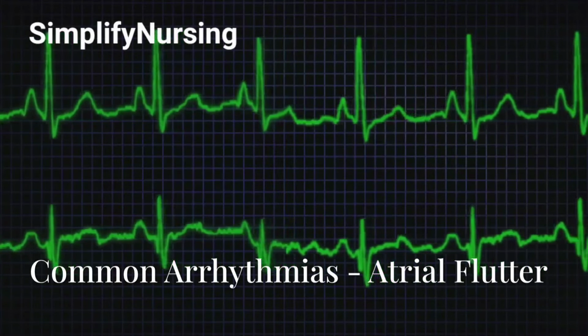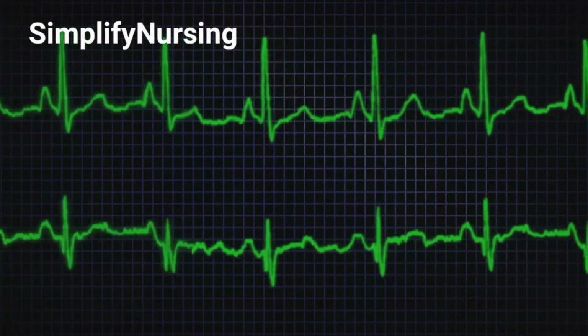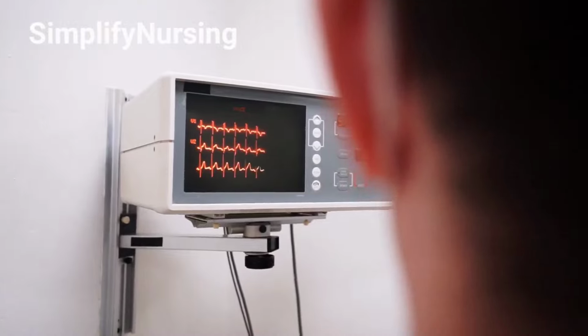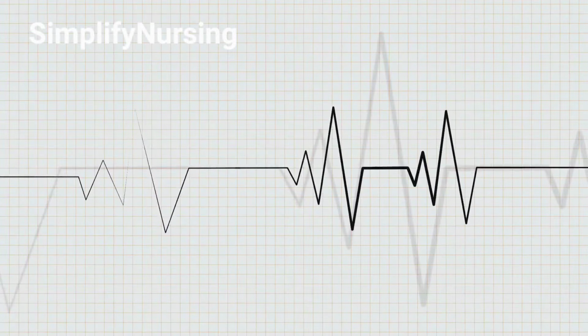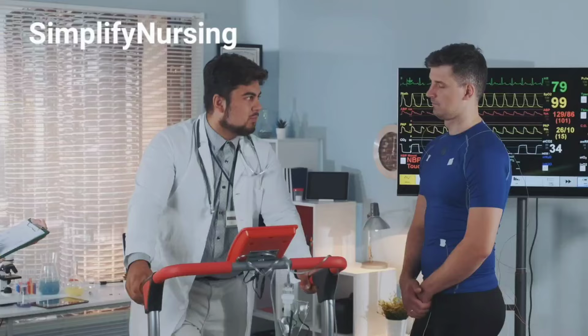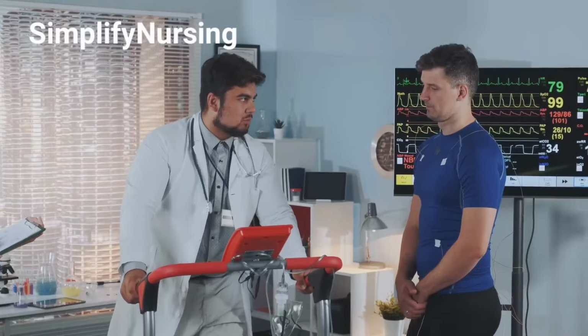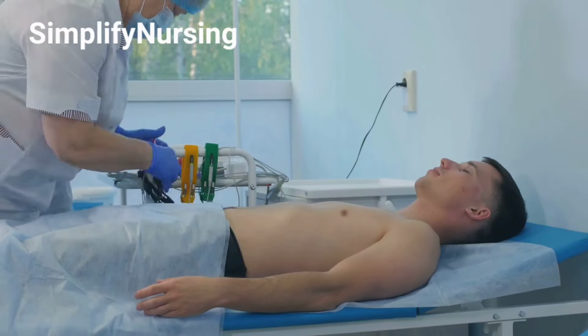Atrial flutter is characterized by a sawtooth pattern of P waves, also known as F waves. It can present with either a regular or irregular ventricular response. Additionally, it can lead to thromboembolic events, so it's something to watch out for.